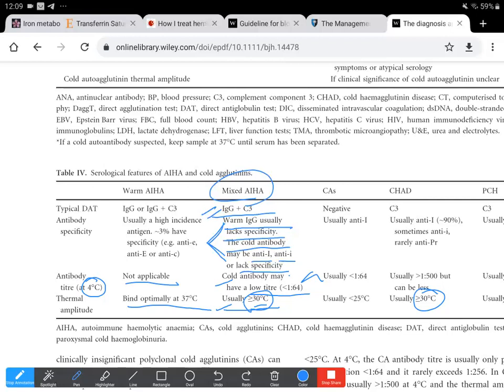Now the cold associated symptoms rarely appear in these patients, and the cold antibody may have a low antibody titer, but with a thermal amplitude of up to 30 to 37. So it can be diagnosed with a DAT positive for IgG and C3d, and a cold antibody with a thermal range of more than or equal to 30 degrees centigrade in the appropriate clinical picture.